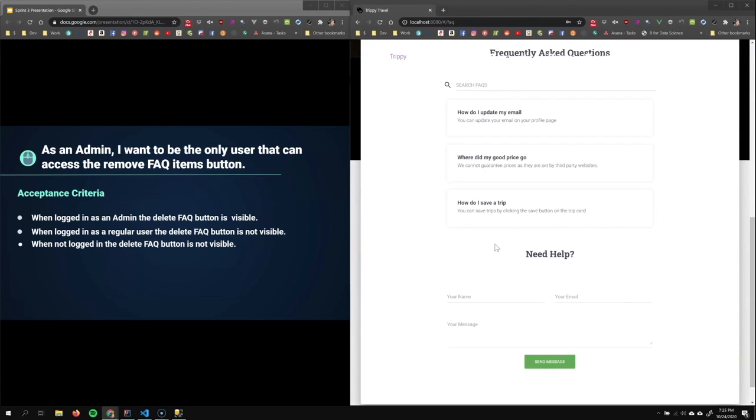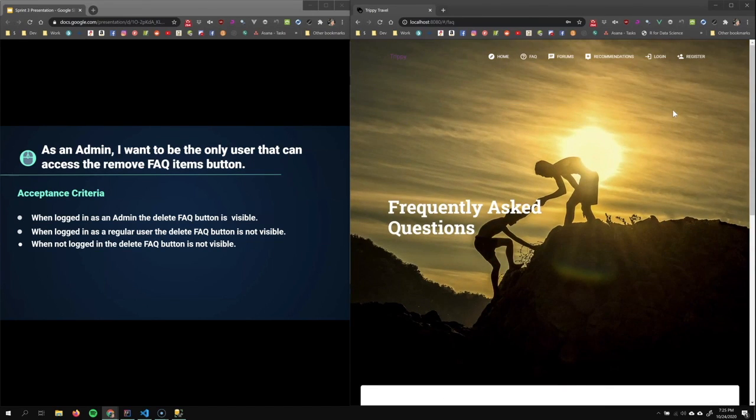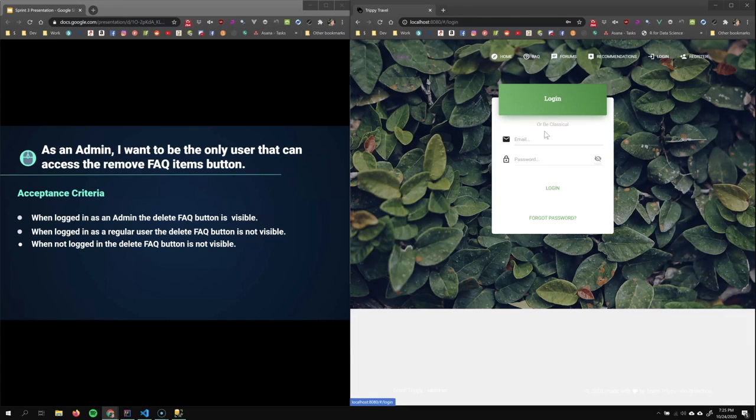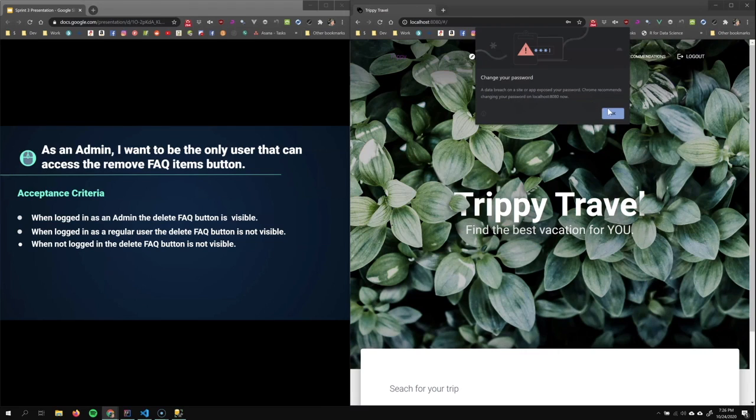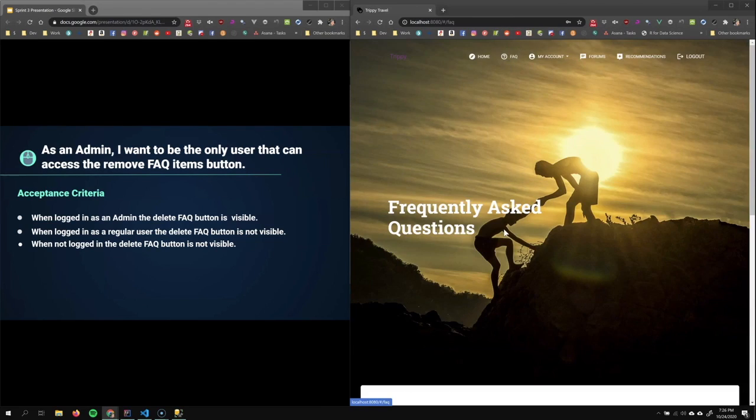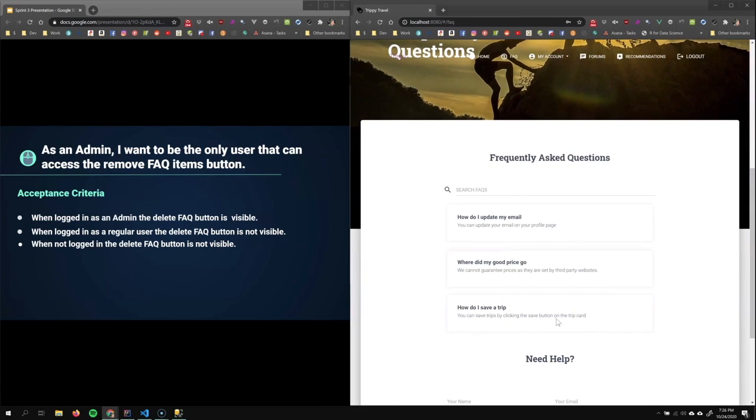When logged in as a regular user, the Delete FAQ button is not visible. We'll log in, regular user. Visit the fact page, scroll down, no delete button.